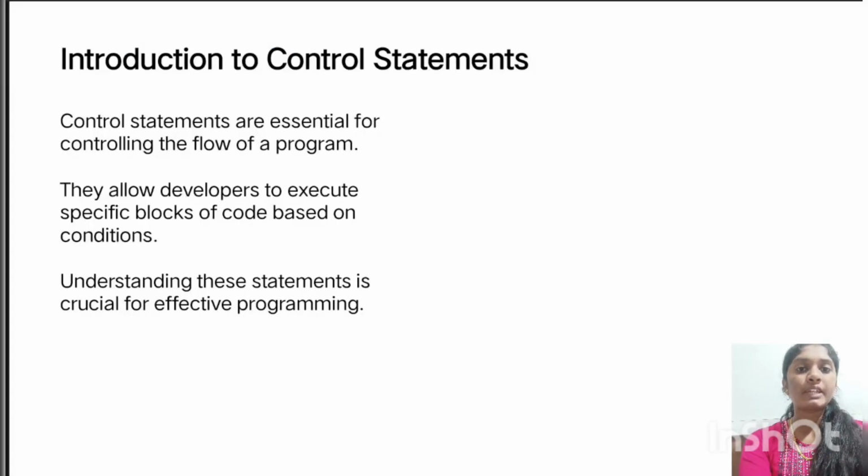Introduction to control statements. Control statements are essential for controlling the flow of a program. They allow developers to execute specific blocks of code based on conditions. Understanding these statements is crucial for writing effective programs. They control the flow of the program by executing code based on conditions. They are key to making decisions, repeating tasks, or breaking out of loops.